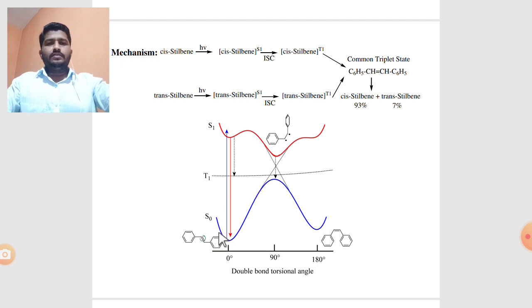This is the simple energy profile diagram. The trans-stilbene molecule absorbs light radiation and is excited from S0 to S1. In the S1 state there is a formation of a biradical, meaning the double bond is converted into a single bond. Then it converts from S1 to T1, and in the common triplet excited state this biradical is finally converted into its cis isomer. The trans is converted into cis in the presence of light radiation. This process is called photoisomerization.